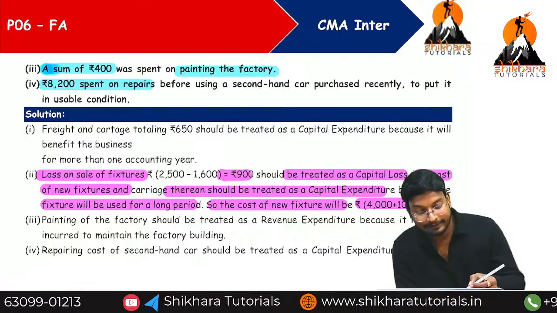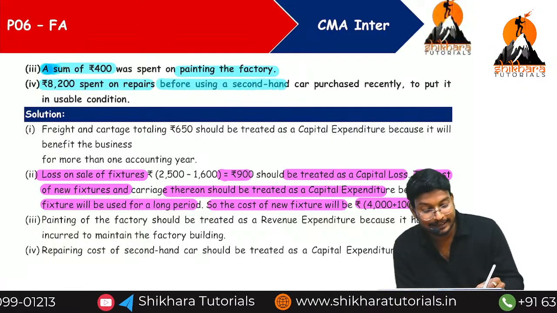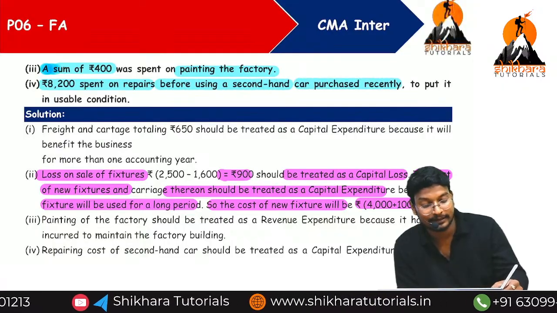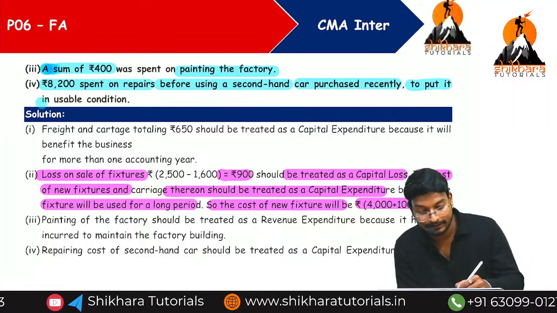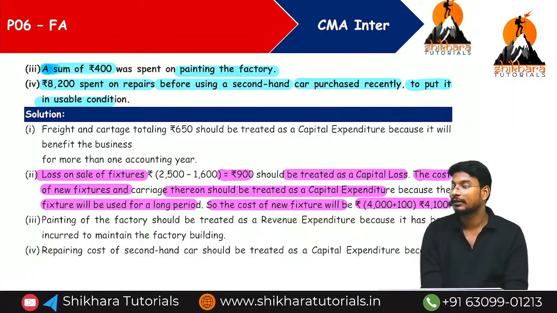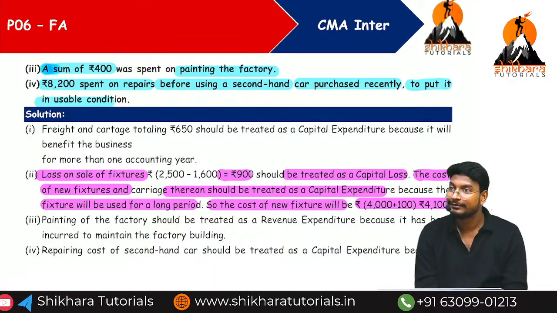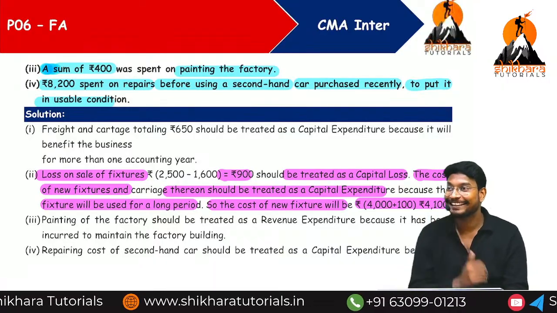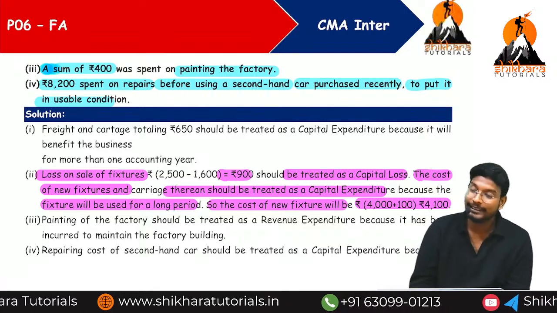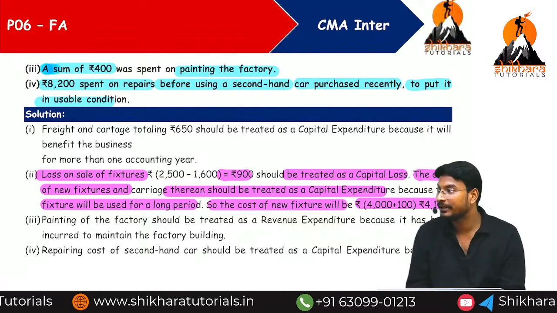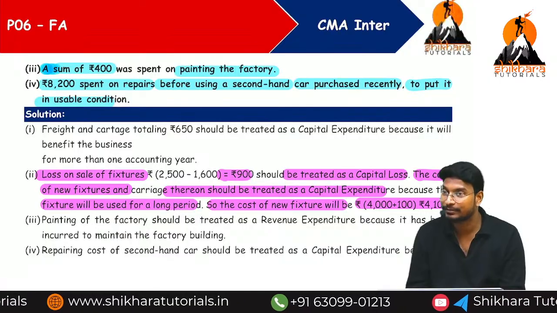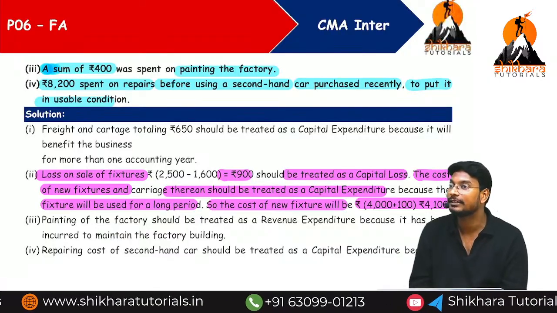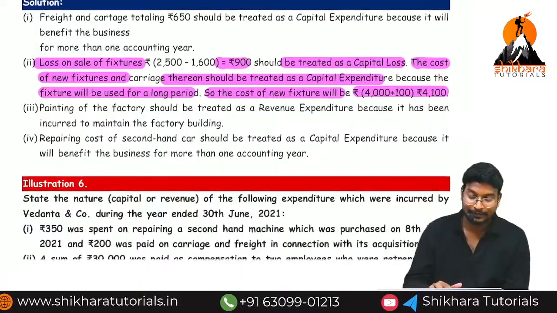8,200 spent on repairs before using the second-hand car purchased recently to put it in a usable condition. Now, why? Okay, now 8,200 is also a normal repair, but without that expenditure we cannot use the asset.